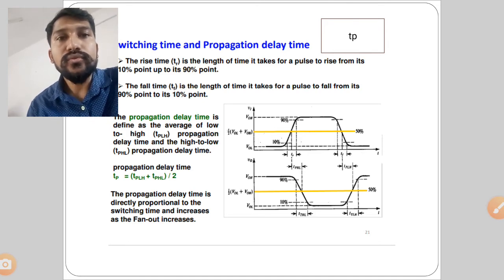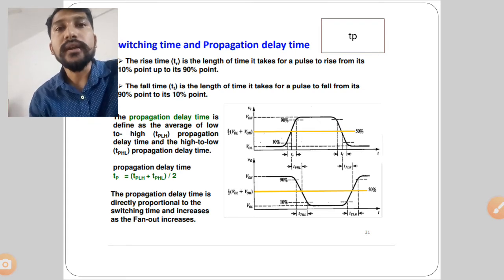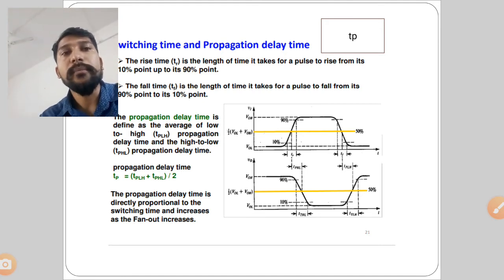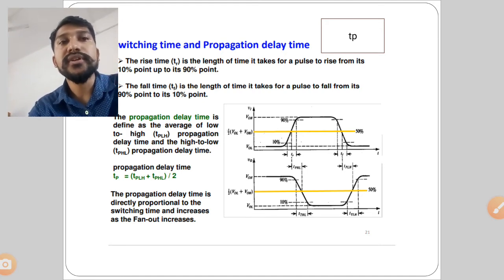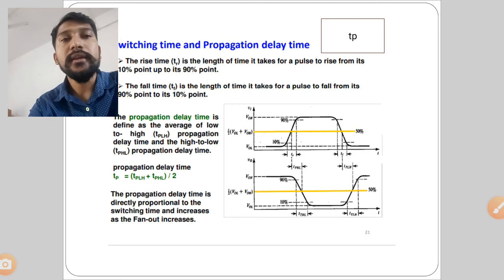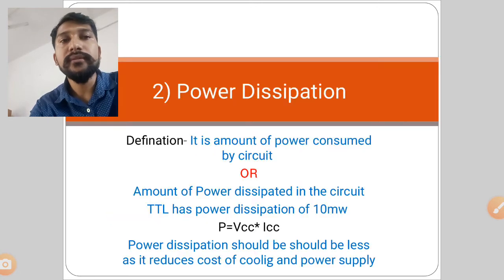TP is equal to what? TPLH, from low to high, plus TPHL, from high to low transition period, divided by 2. That particular parameter is called propagation delay, which is denoted by TP. Or simply you can draw two waveforms and show the difference between them. That is called your propagation delay.